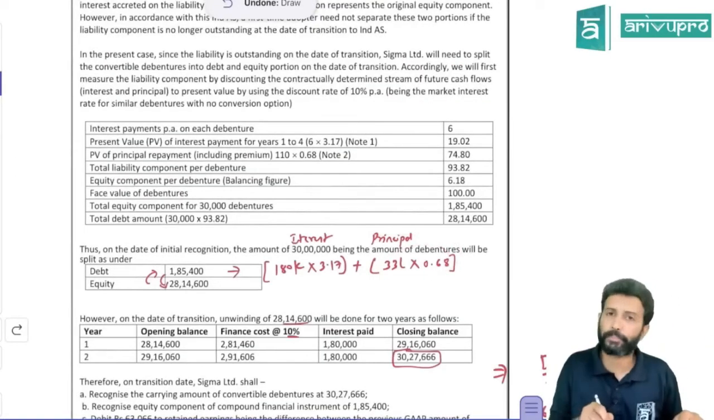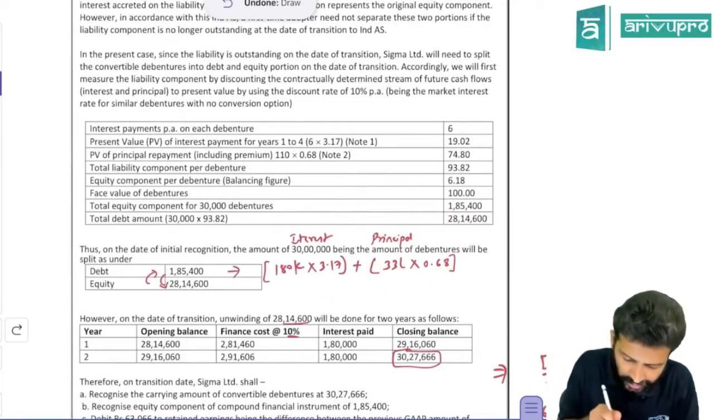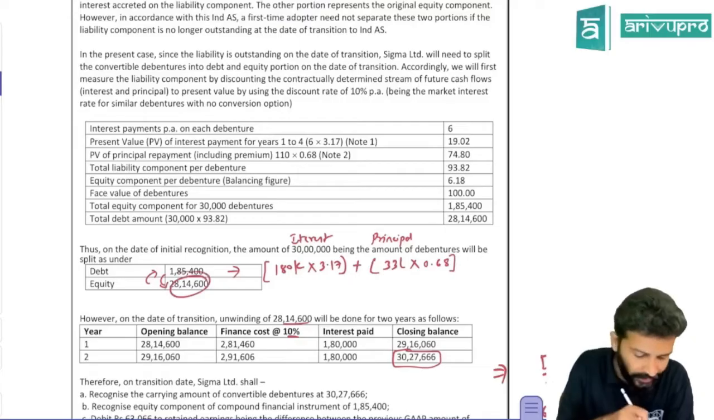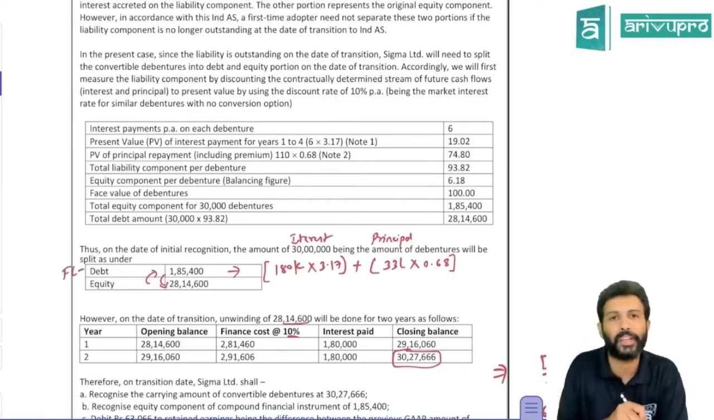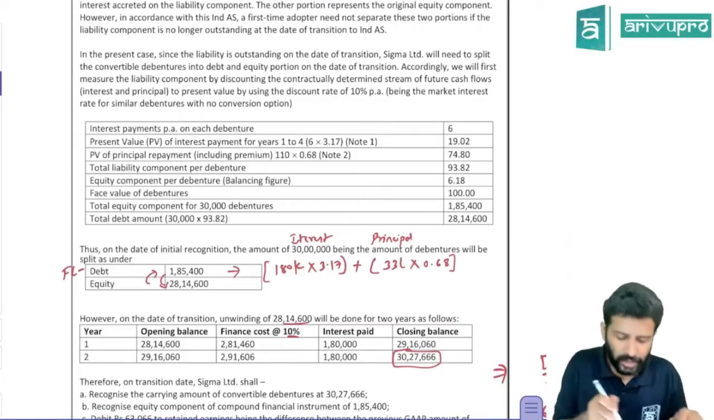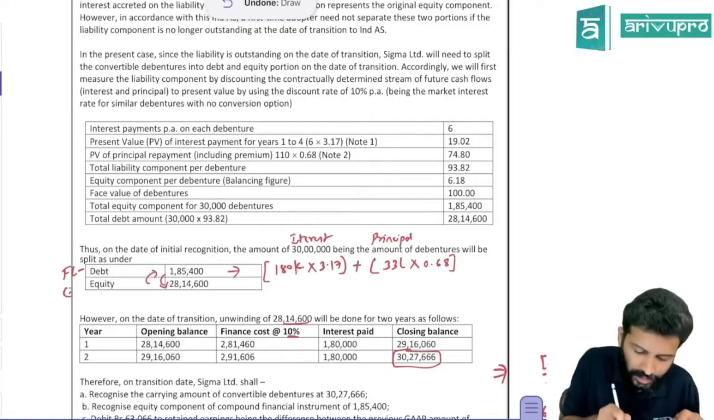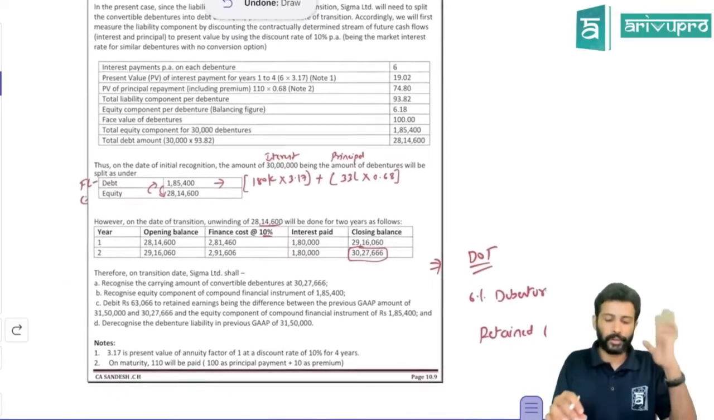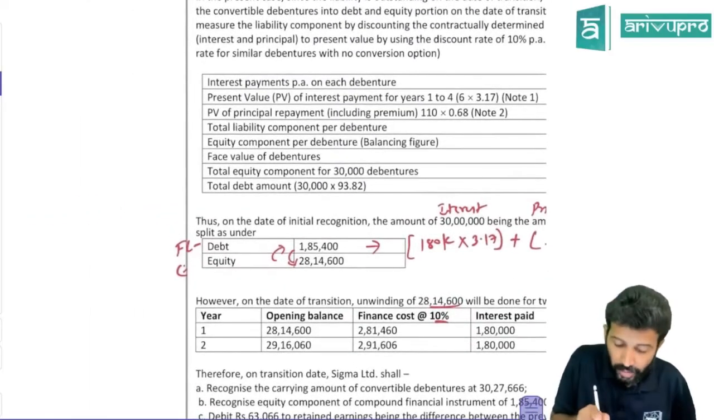That's the principal value. So if you add this, you're going to get the total present value of future cash flows. I think they've juggled up the value. That should be 28,14,600. That is the value of your debt or financial liability. So how much did you issue this instrument for? 30 lakh. So in 30 lakh, if 28,14,600 is financial liability, the balance will be equity, which is 1,85,400. Yes, no, sir. Okay. This would have been the financial liability on initial recognition.